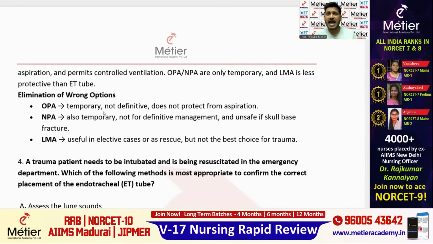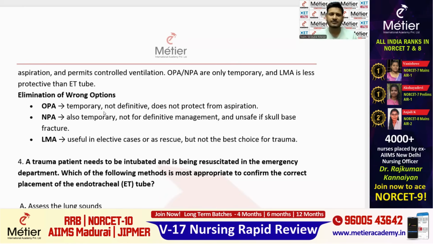Second one, nasopharyngeal airway. Again, this cannot be used for a trauma patient because of the possibility of a basilar skull fracture. Basilar skull fracture is a very important topic in head injury, right? Raccoon eye, Battle sign, halo sign, all these things are connected with basilar skull fracture. So if the doctor is suspecting basilar skull fracture, we should not use what? NPA, nasopharyngeal airway.